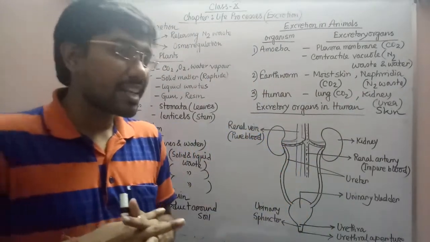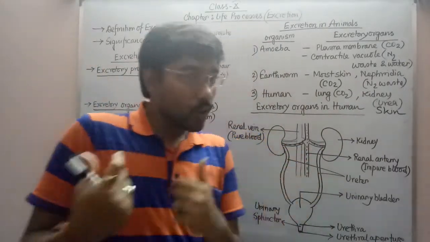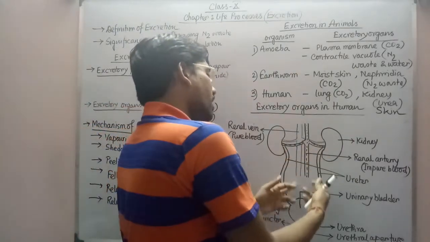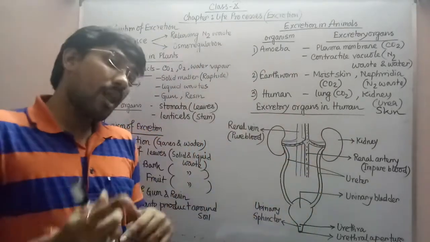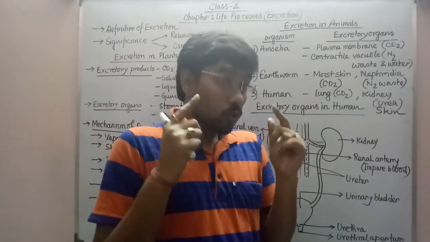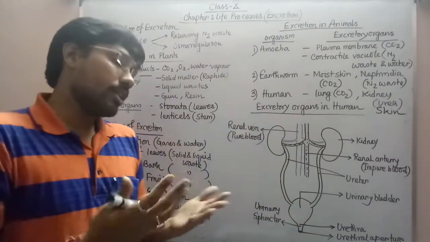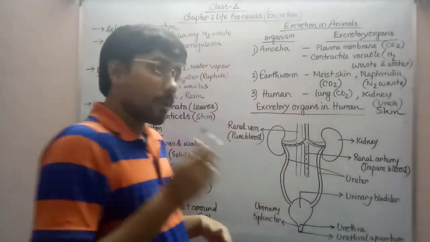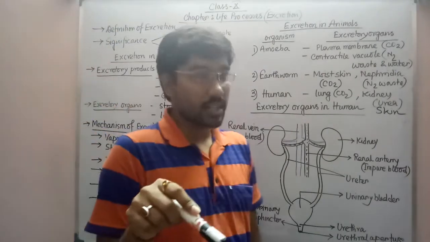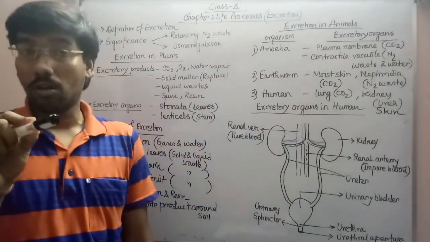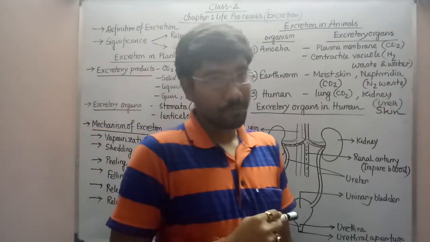After the purification is completed, obviously the urine, the chief excretory product, will come downward, but the blood has to return back to the body. So what is there for returning that blood? There is another vessel, the renal vein. Keep it in your mind, this vein is carrying carbon dioxide containing blood, but this is not impure, this is the pure blood.